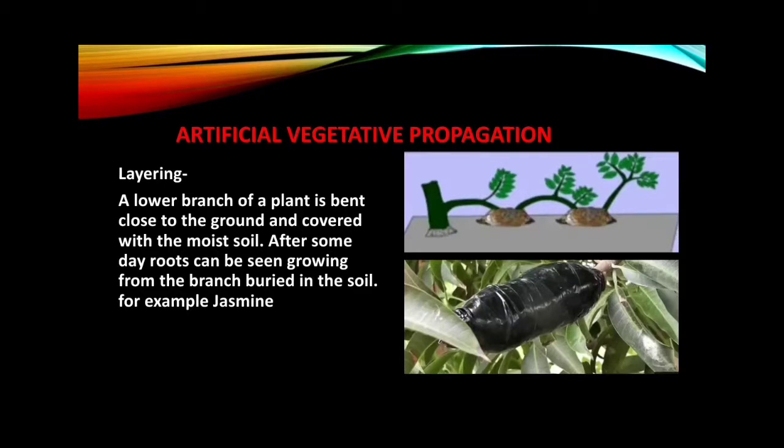In layering, a lower branch of a plant is bent close to the ground and covered with moist soil such that the growing tip remains above the soil. After some time, roots can be seen. After that, we can cut the branch that develops into a separate plant. For example, jasmine.